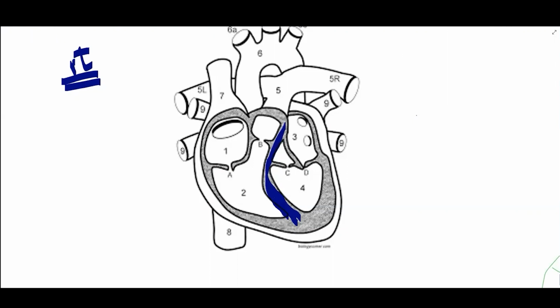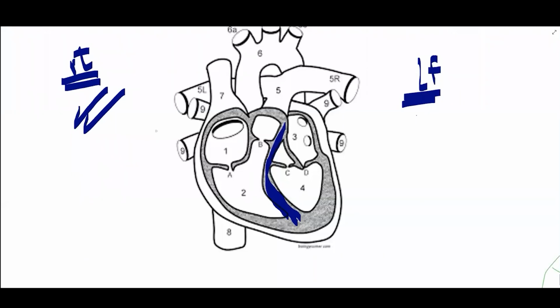It means, imagine someone is standing in front of you, so his right will be opposite of your right. So always this is the right and this one is the left side. They are completely separated by the septum.